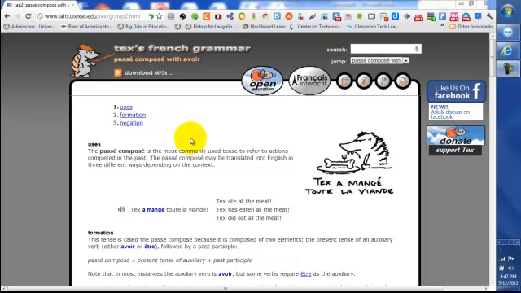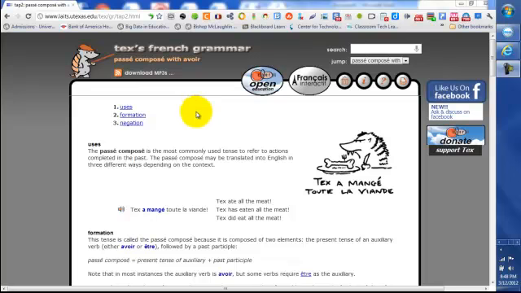Okay, this lesson is going to be on the passé composé. This is a pretty good site called Texas French Grammar, in case you want to check that out. It's at University of Texas, EDU. So this is going to be the passé composé with avoir, and I just want to show you that some verbs will be conjugated with avoir and some will be conjugated with être.